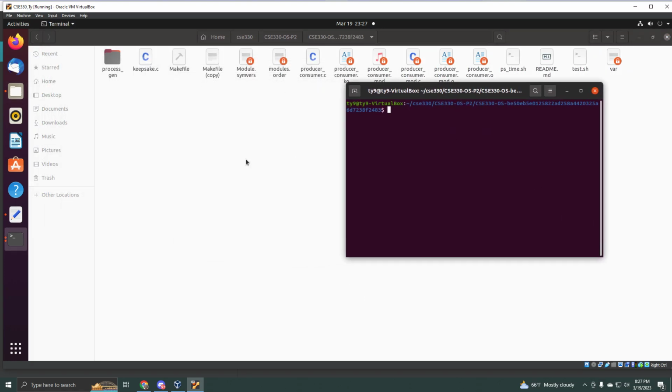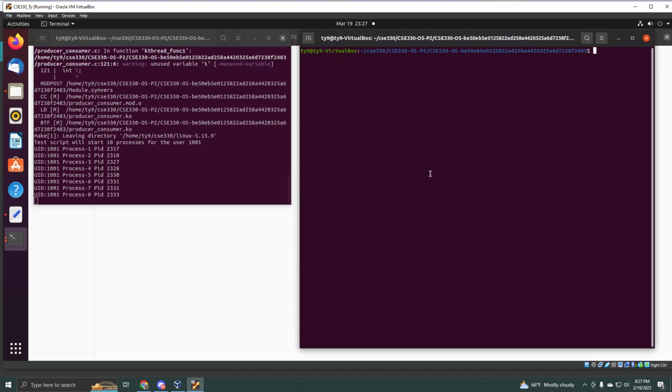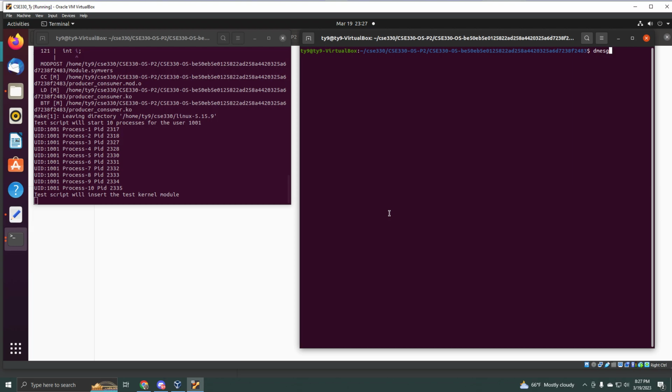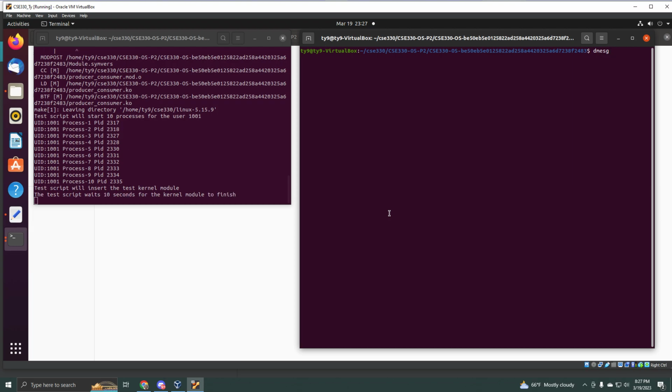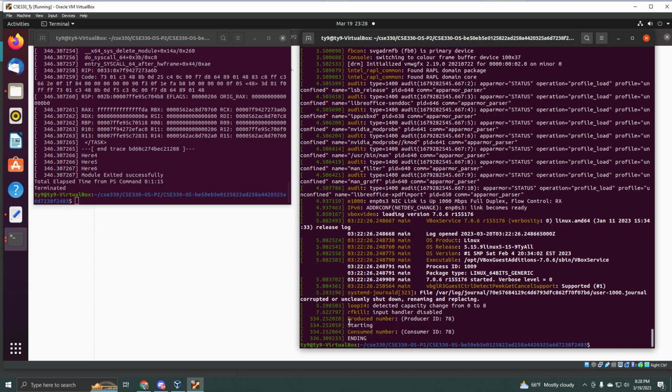It's going to do the process thing, so I can show it off right here. It's going to create all those processes, and then the test script will now insert the kernel module. The test script waits 10 seconds, and then right here we can see that for the test case, it managed to do one of the processes. So it produced a number. It produced ID 78 starting, and then consumed a number. So it consumed the second number, and then